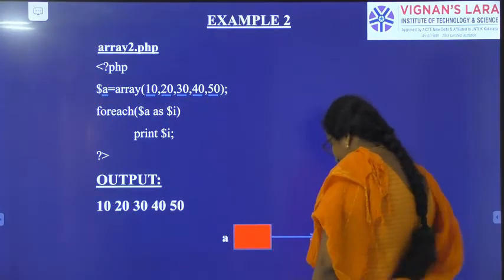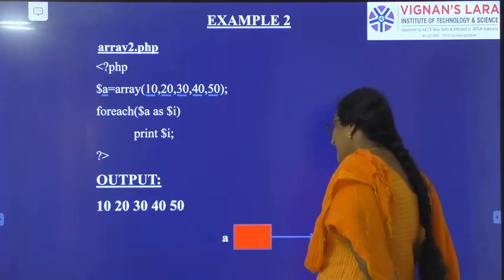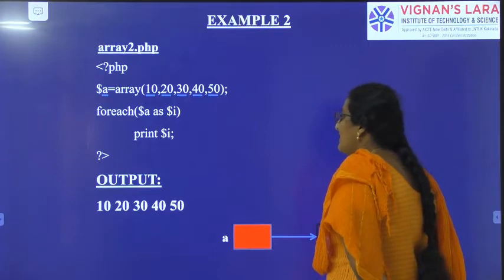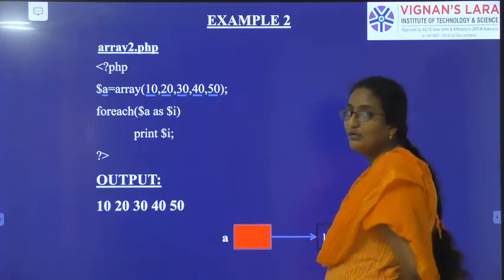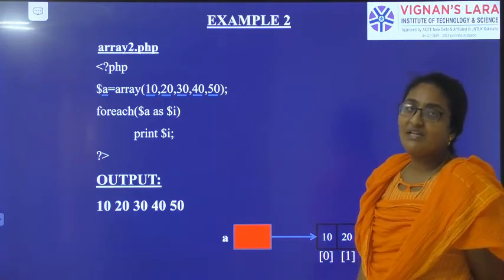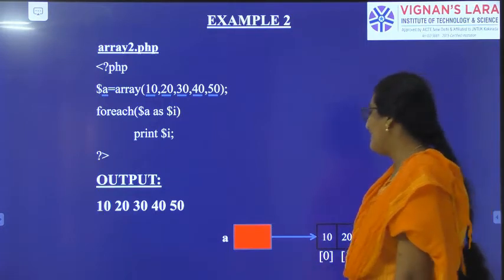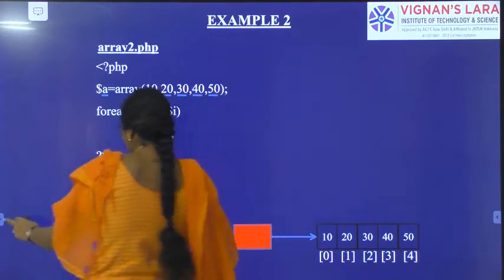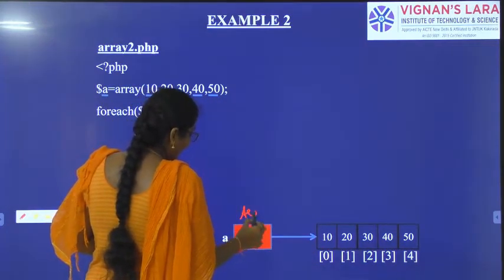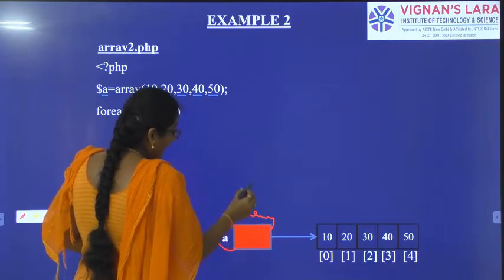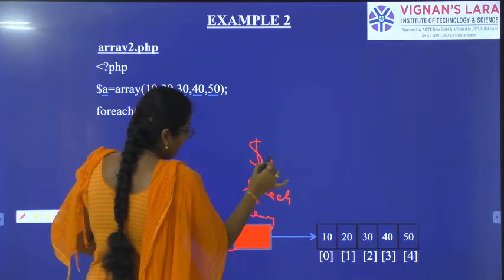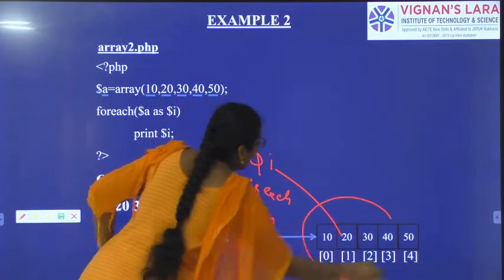So we have created the array, the name of the array is A and the elements in the array are 10, 20, 30, 40, 50. We are using the foreach loop. So for each element in the array, we need to print the $i value. The array is created with the name A. The foreach loop is used and $i is printed. That is nothing but this output.